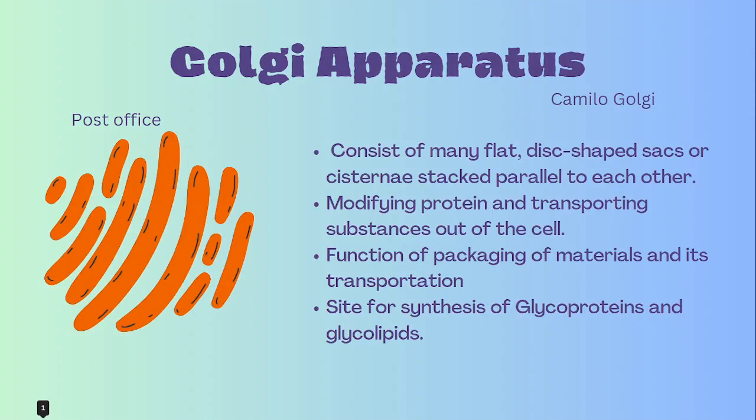Next we have Golgi apparatus, or you can say Golgi body. It was discovered by Camillo Golgi. It consists of many flat disc-shaped sacs or cisternae stacked parallel to each other. It is absent in prokaryotes, mammalian RBCs, and sieve cells. It helps in formation of lipids, middle lamella, melanin synthesis, and also it packages the lipids and proteins which are synthesized by the endoplasmic reticulum. As it packages and transfers them, it is also called the post office of the cell, right? It is the site of glycoprotein and glycolipid synthesis also.